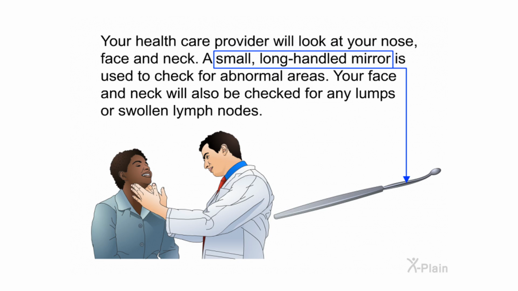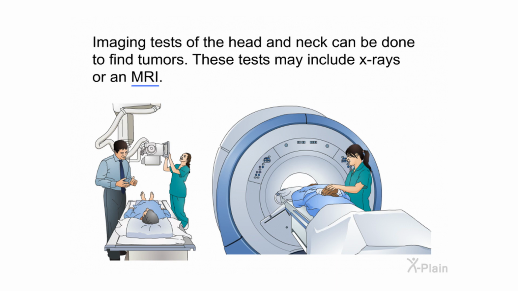Your healthcare provider will look at your nose, face, and neck. A small, long-handled mirror is used to check for abnormal areas. Your face and neck will also be checked for any lumps or swollen lymph nodes. Imaging tests of the head and neck can be done to find tumors. These tests may include X-rays or an MRI.